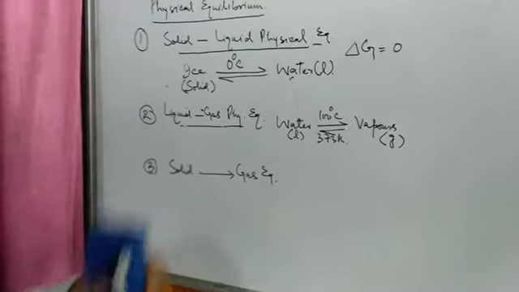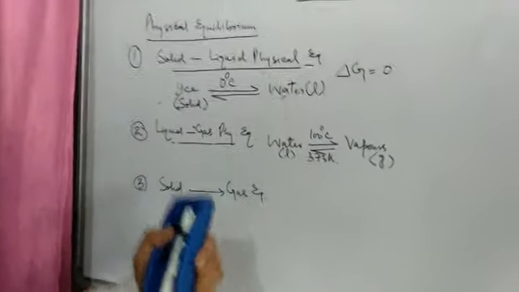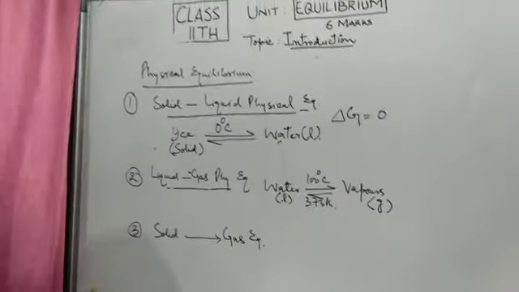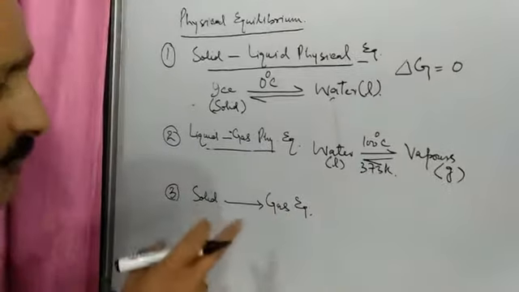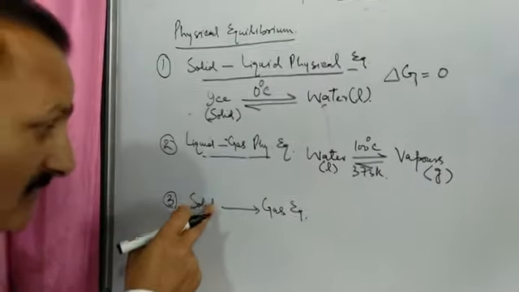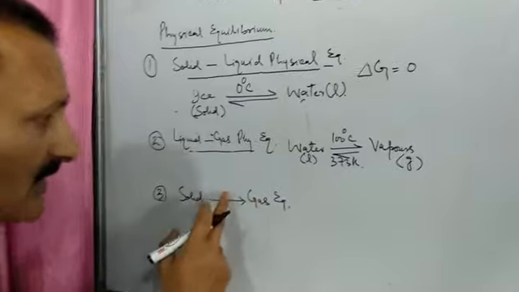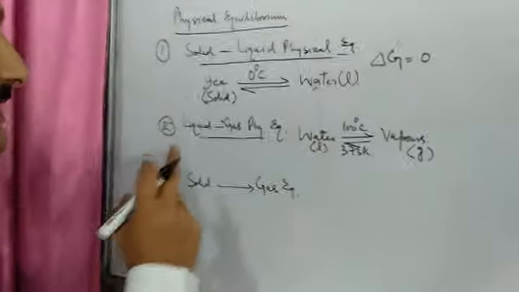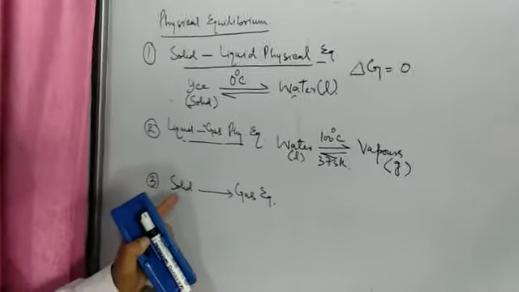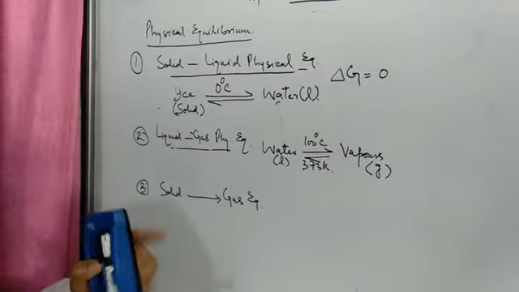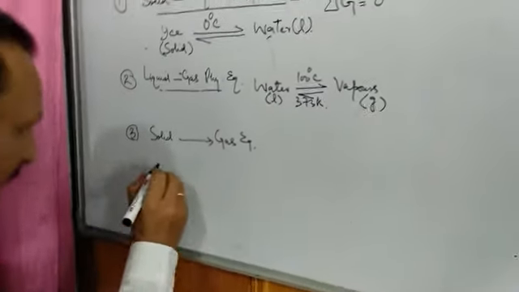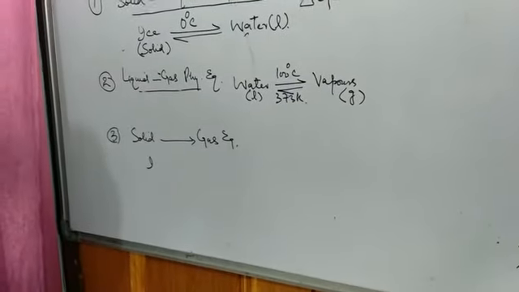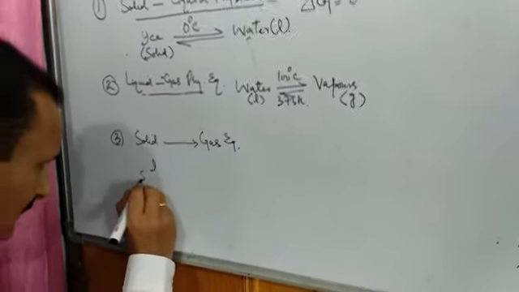Now coming to the last, that is solid gas physical equilibrium. I will have to take those solids which directly change into gas without going into the intermediate stage. What should be the intermediate stage between solid and gas? That is liquid. So no liquid will be formed. There are many solids which on heating directly change into vapors. For example, I have iodine. This is iodine in solid state.